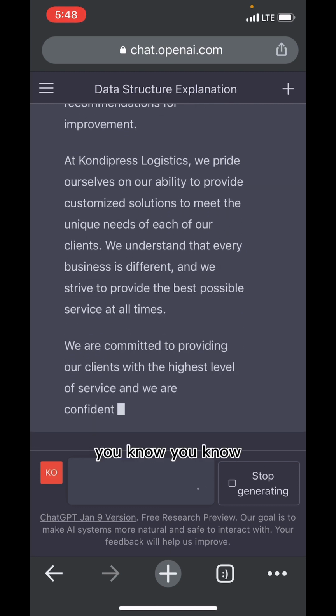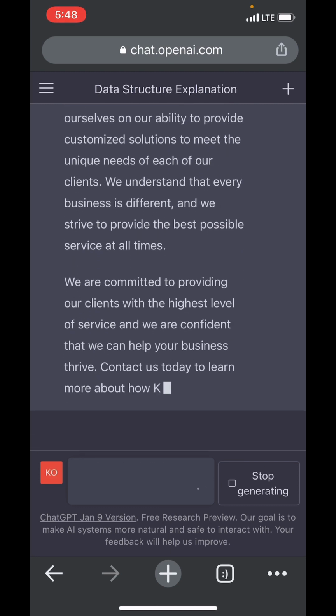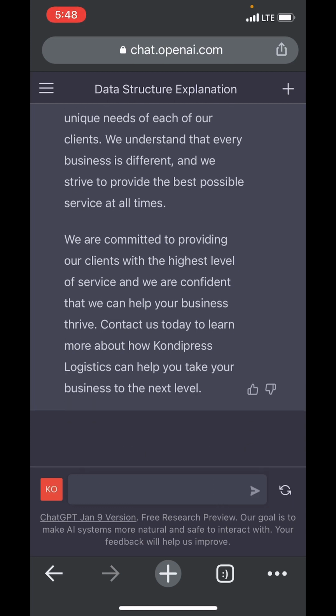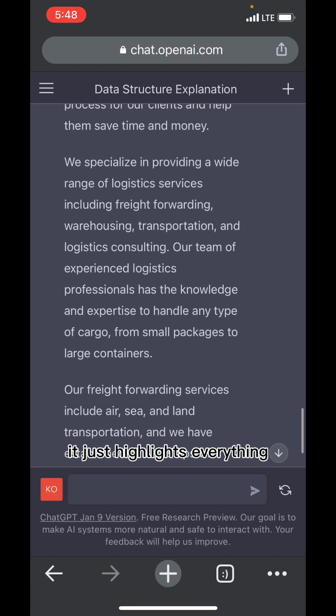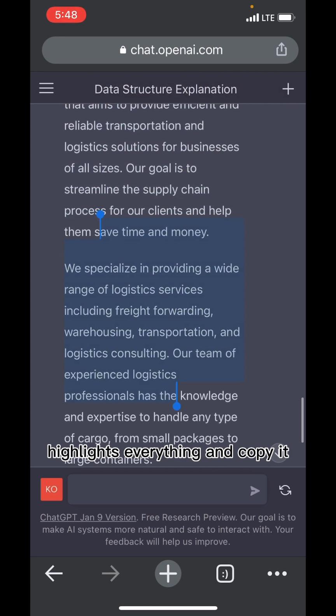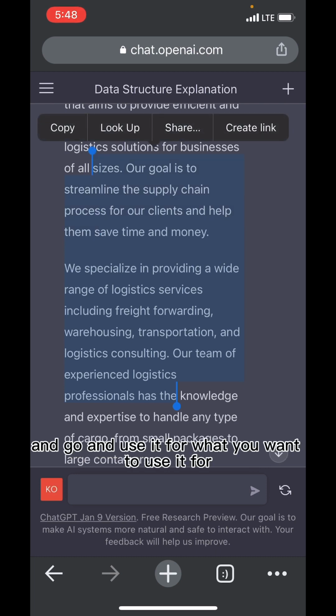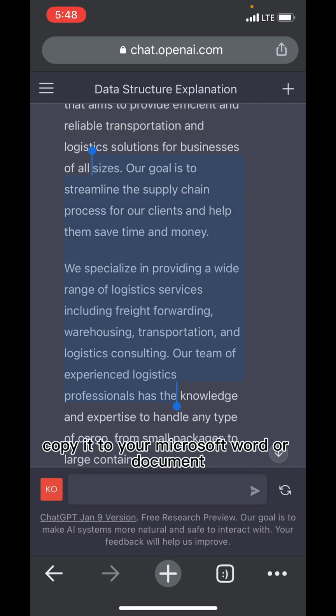See, it's still generating, you know. I'm super glad for this. This content is super cool. You just highlight everything and copy it, and go and use it for what you want to use it for. Copy it to your Microsoft Word or document or anything that you want to write.